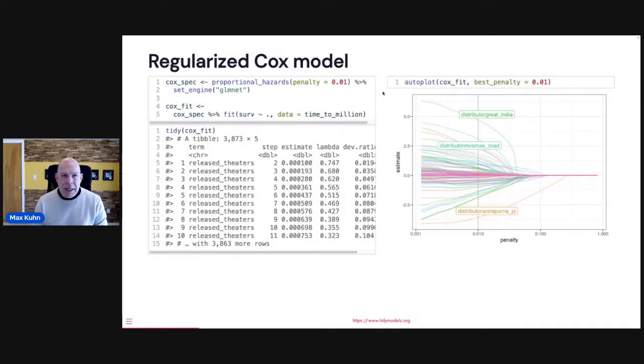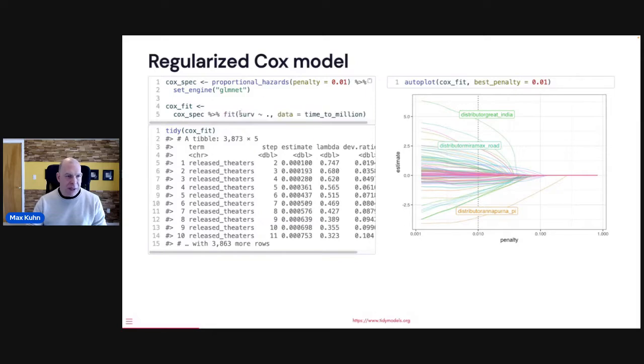So in tidymodels, if you've never seen it, you set up the structure of the model that you want to fit, and then you decide how to fit it. For example, proportional hazards has a very particular type of semi-parametric equation, but there are a lot of different ways to fit that model. So what we're going to do is fit a regularized Cox model here. We start off with the model specification, and you can list any main arguments to those functions that you want to use. So we'll use an L2 penalty here, and we'll use glmnet as the engine. Basically, this is the structure of the model we want to fit, and this is how we want to fit it. At this point, we've specified what we want to do, and then you can just use the fit function to do that.